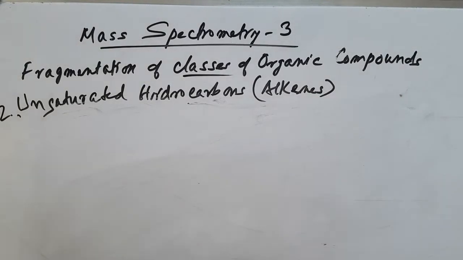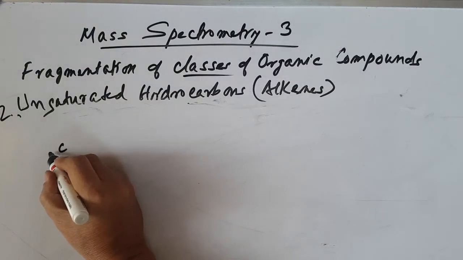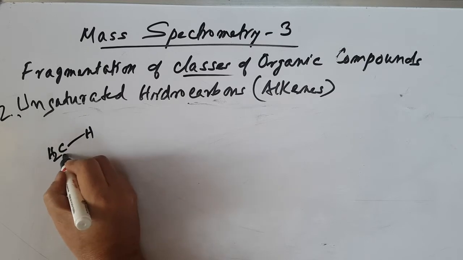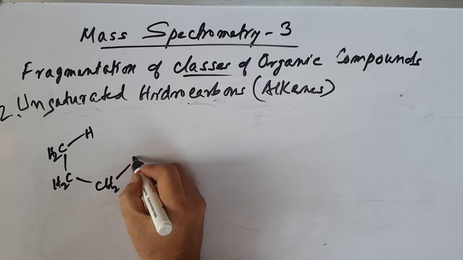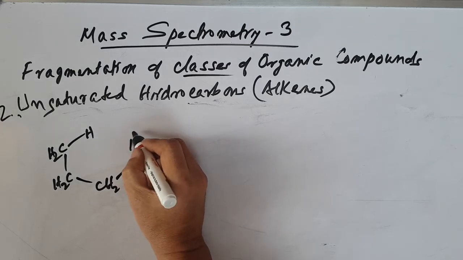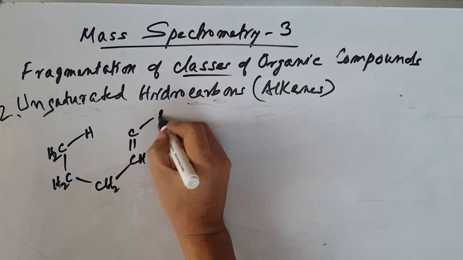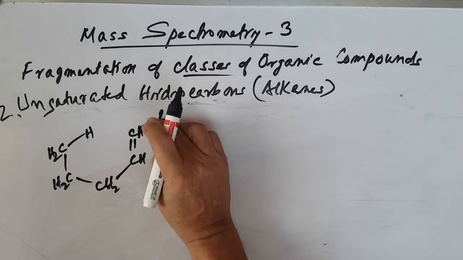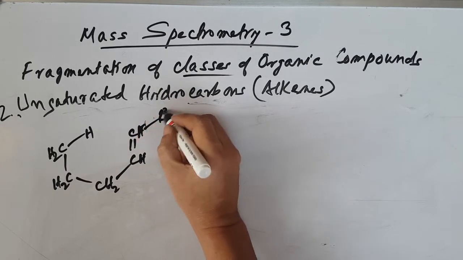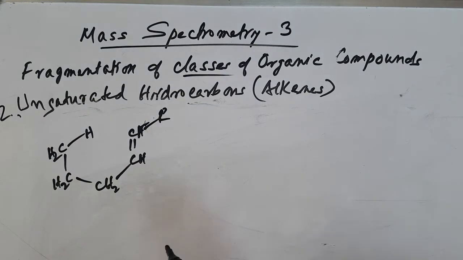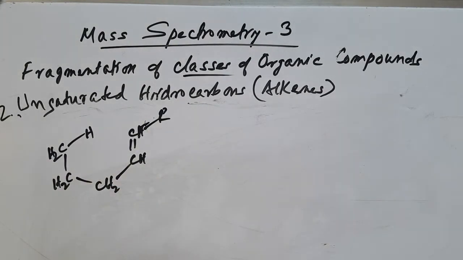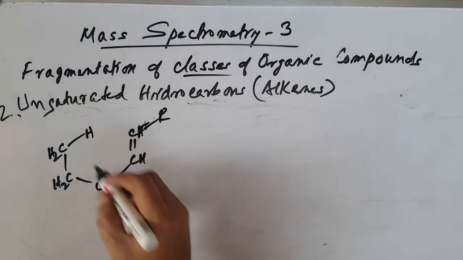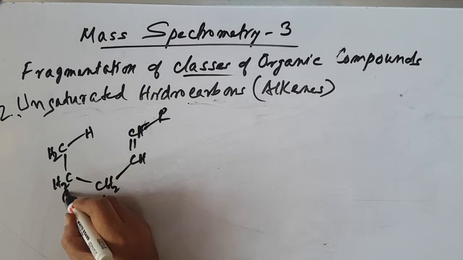you undergo McLafferty rearrangement, just like CH2, CH, CH2, CH2, CH2, CH double bond CH R, this is R. So let's say a long chain unsaturated hydrocarbon, alkene. Here, like McLafferty rearrangement, there is a gamma hydrogen: alpha, beta, gamma.